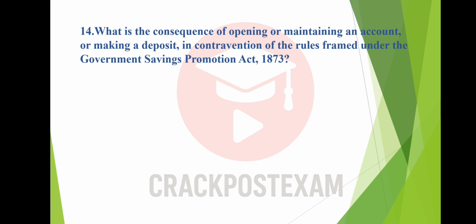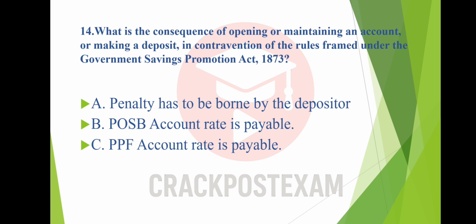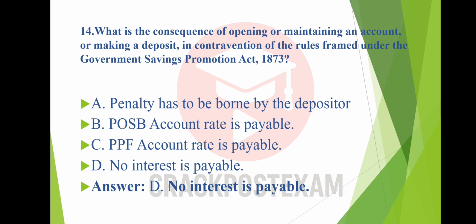Question number 14. What is the consequence of opening or maintaining an account or making a deposit in contravention of the rules framed under the Government Savings Promotion Act 1873? Option A. Penalty has to be borne by the depositor. Option B. POSP account rate is payable. Option C. PPF account rate is payable. Option D. No interest is payable. And the answer is option D. No interest is payable.